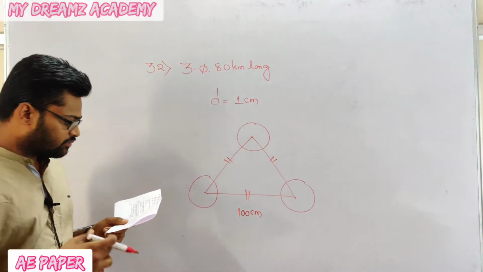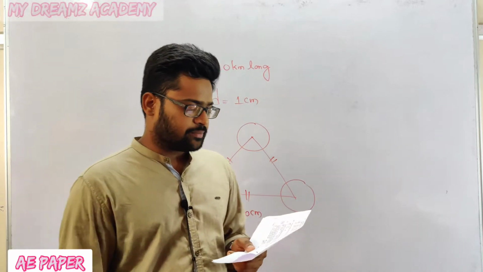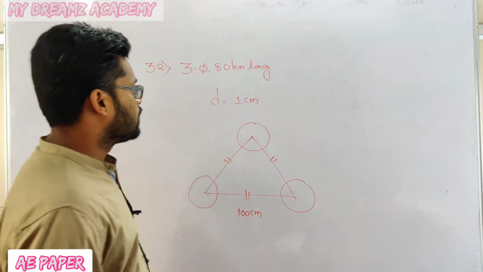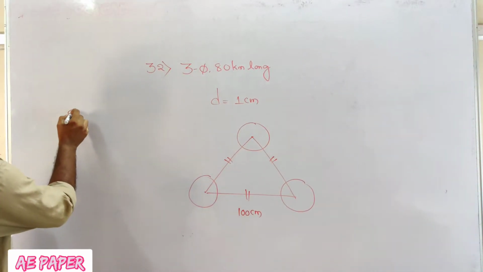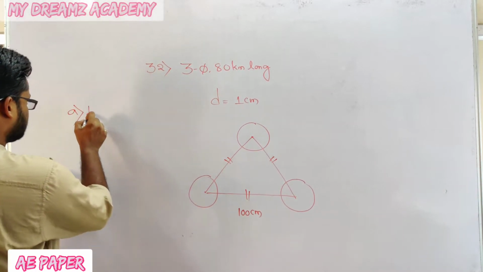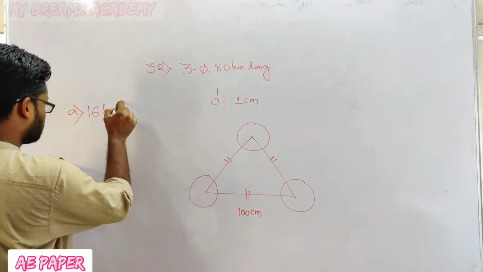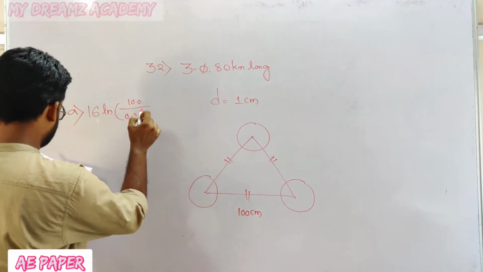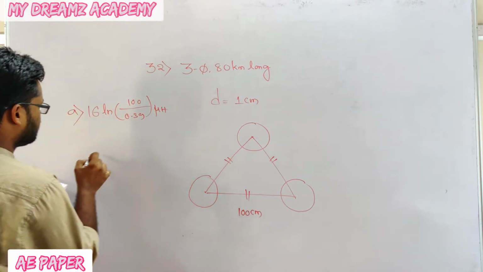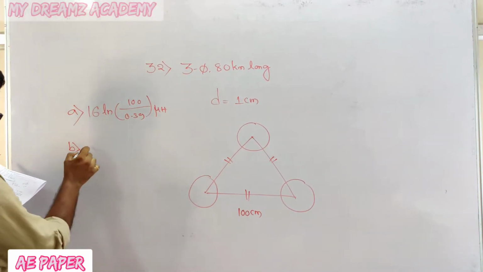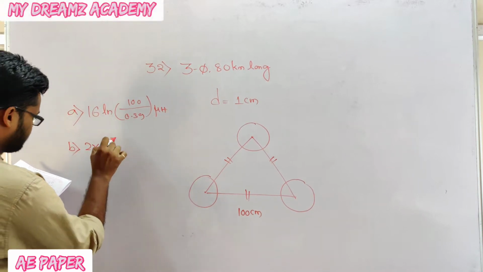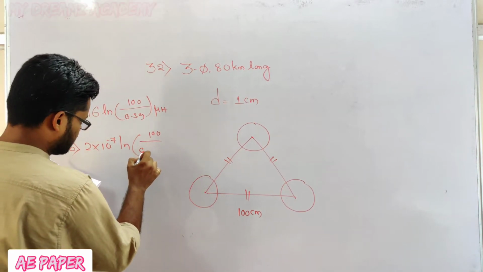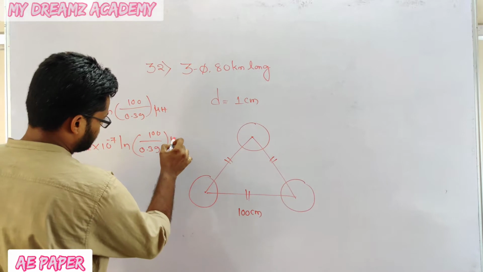We need to calculate the inductance for the entire length per phase of the system. I will give the options also. Option A: 16 ln 1000 divided by 0.39 micro Henry. Option B: 2 into 10 to the power of minus 7 ln 100 divided by 0.39 micro Henry.